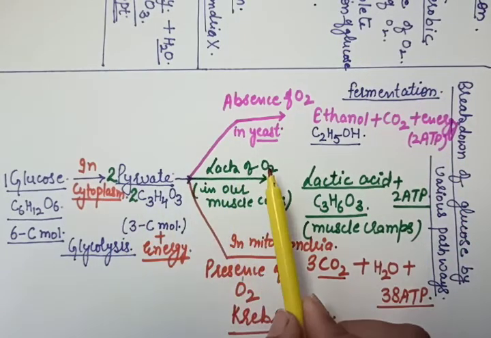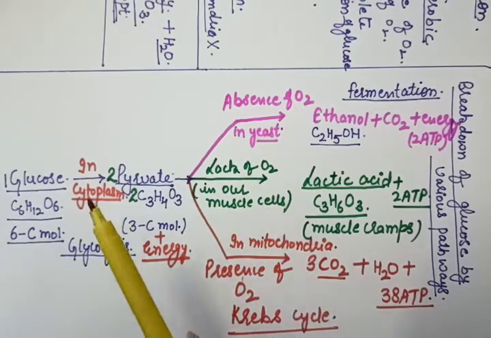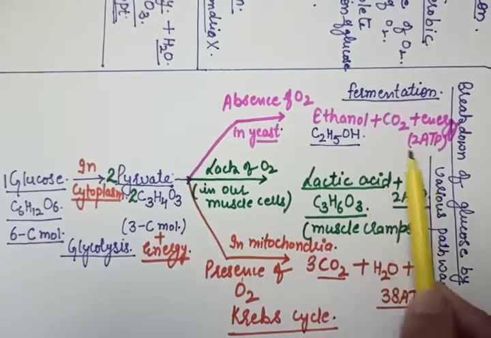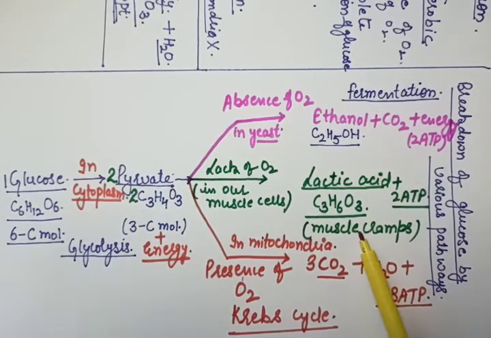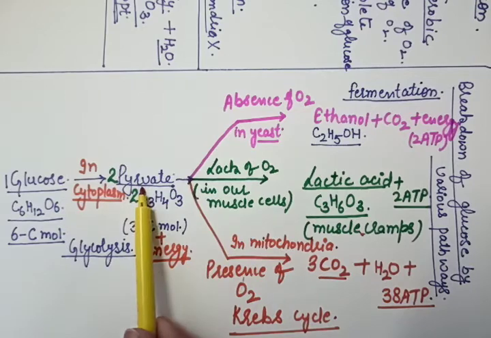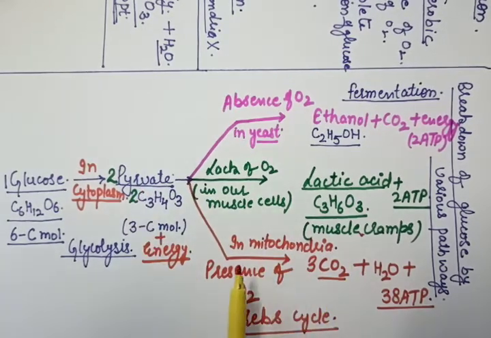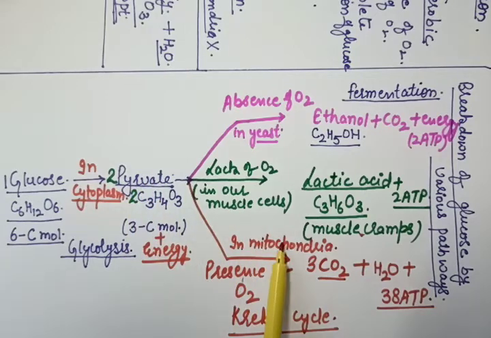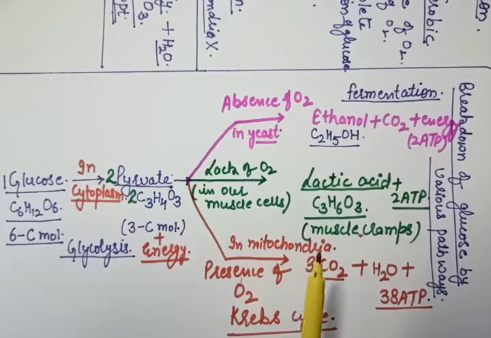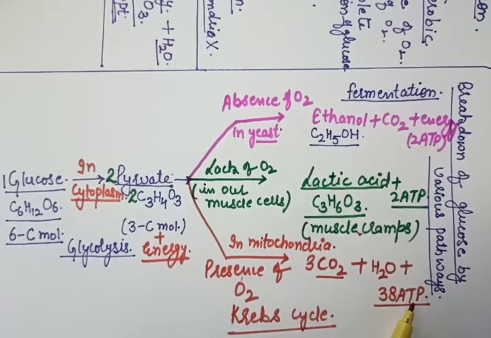If there is lack of oxygen, this would take place in our muscle cells. Then it will form lactic acid, the accumulation of which causes muscle cramps, and a less amount of energy will be formed. If there is presence of oxygen, then this process takes place in mitochondria and it will form carbon dioxide, water and a large amount of energy will be released.